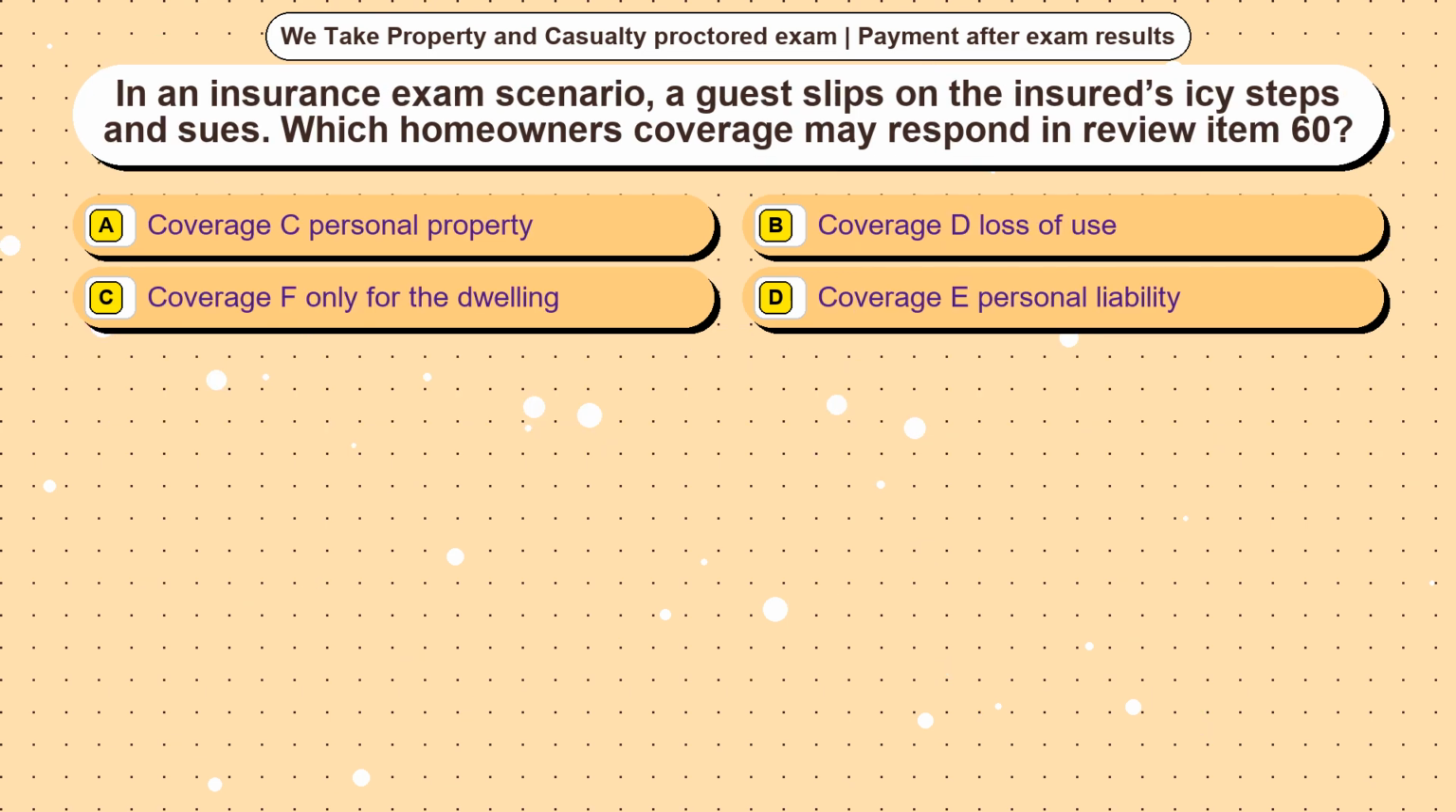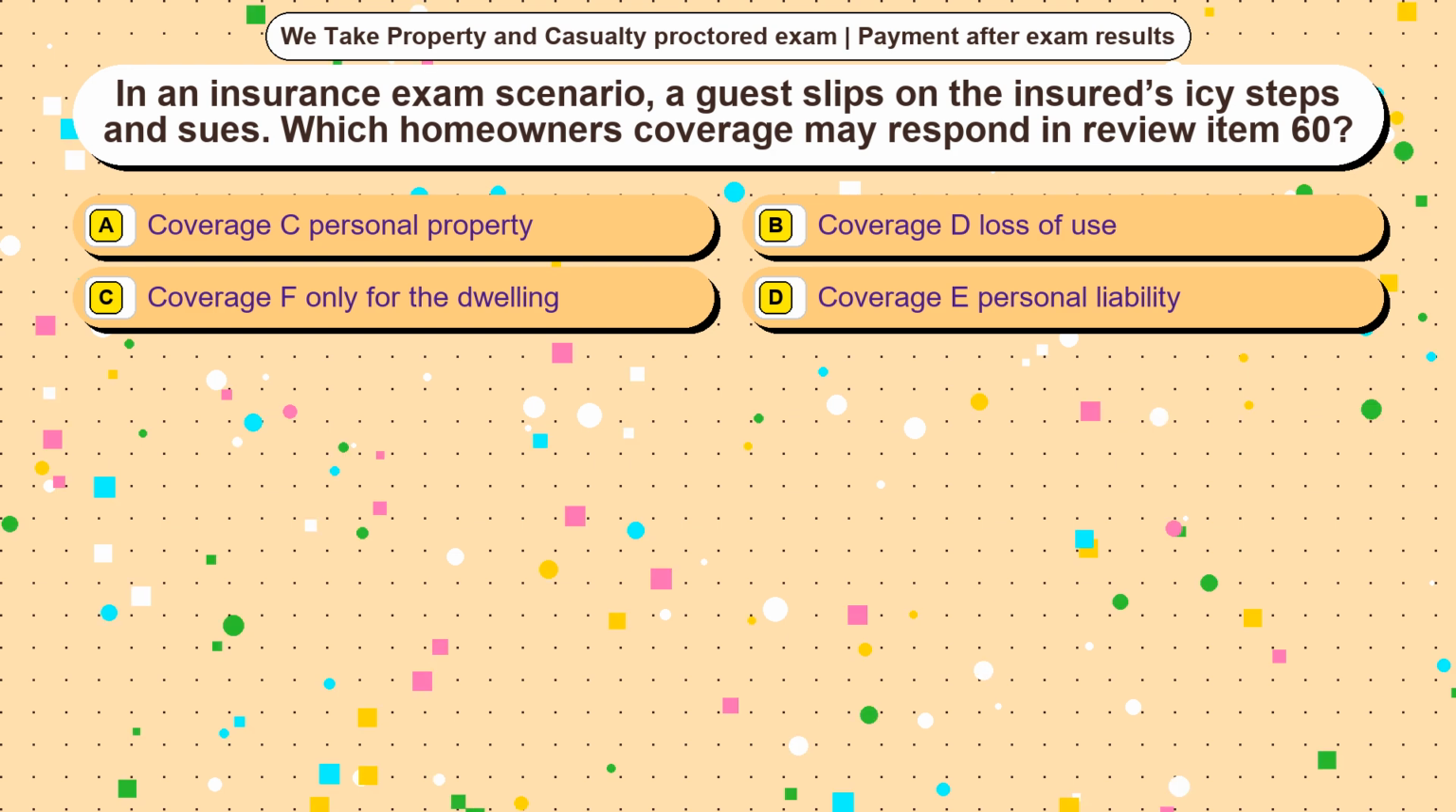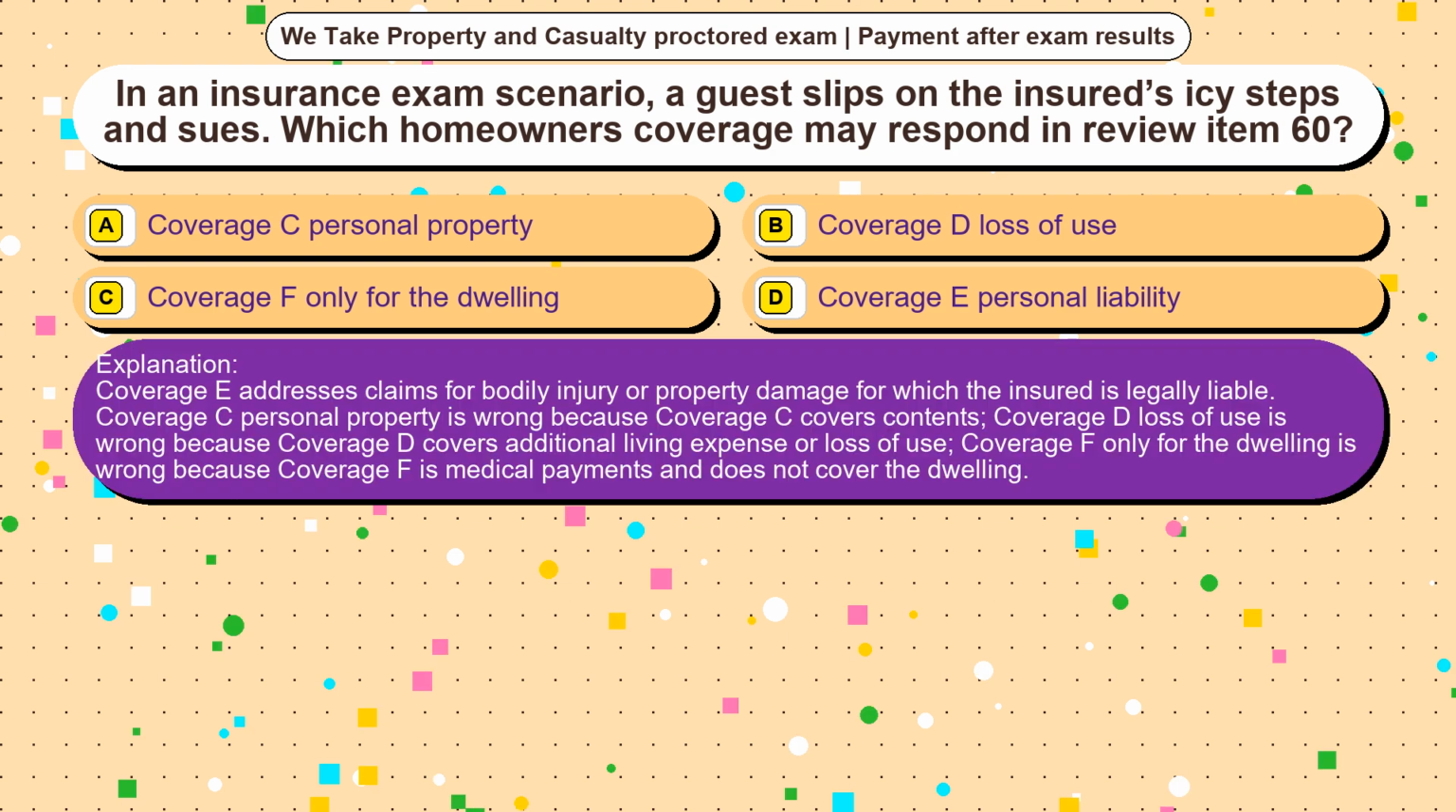Question 8. In an insurance exam scenario, a guest slips on the insured's icy steps and sues. Which homeowners coverage may respond in Review Item 60? Option A, coverage C, personal property. Option B, coverage D, loss of use. Option C, coverage F, only for the dwelling. Option D, coverage E, personal liability. The correct answer is option D. Coverage E addresses claims for bodily injury or property damage for which the insured is legally liable.